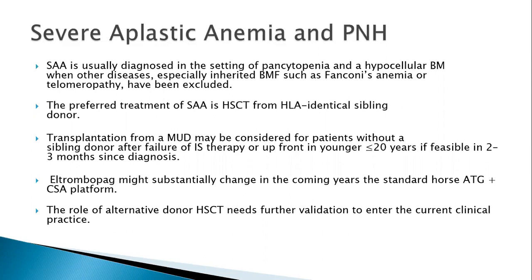Now, eltrombopag is a drug which is used in severe aplastic anemia to improve the platelet counts. When added to the standard ATG and CSA platform, it has improved the rates of recovery. However, hematopoietic stem cell transplant, whenever there is a sibling match, is a very good modality. And the role of alternative donors, especially haploidentical transplant, in aplastic anemia has been less. You only consider it most of the time after the failure of immunosuppressive therapy.